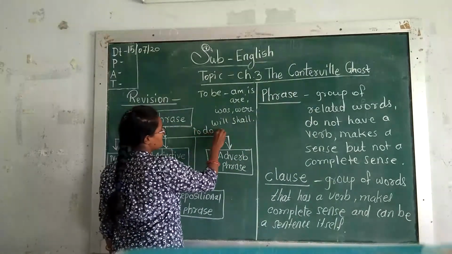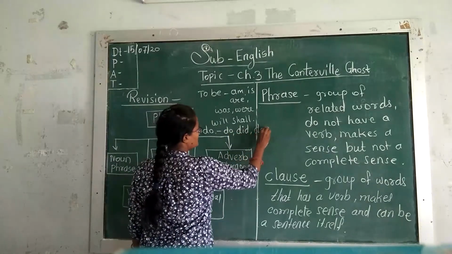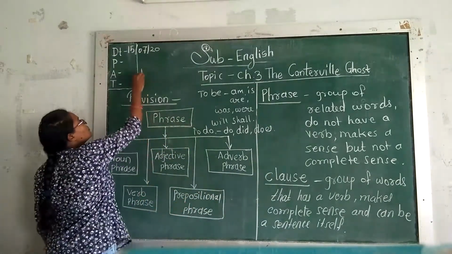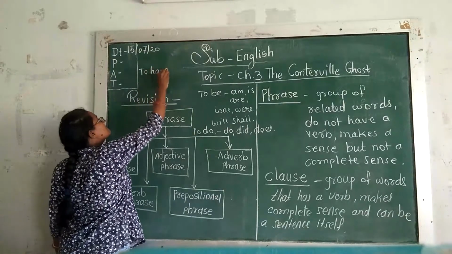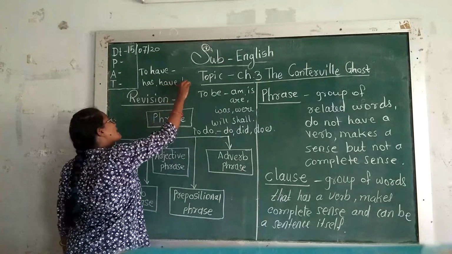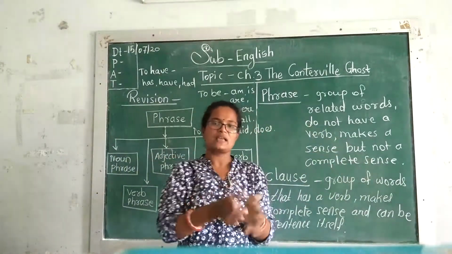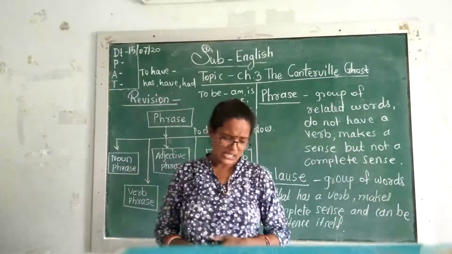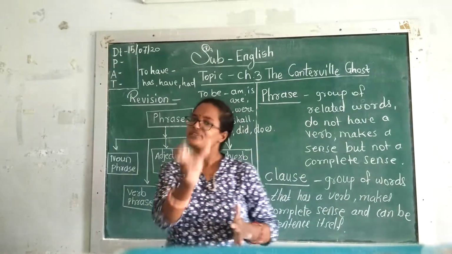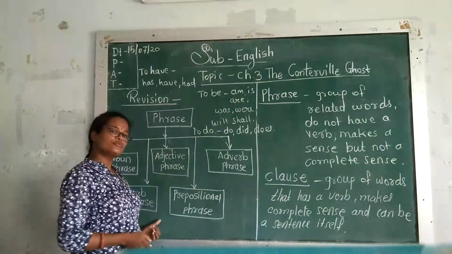To do: do, did, does. Then to have: has, have, had. Plus can, would, should, right? These all are the helping verbs. And main verbs, example, she has finished her work. Here has is the helping verb. Finished is the main verb. So these two together are called a verb phrase.